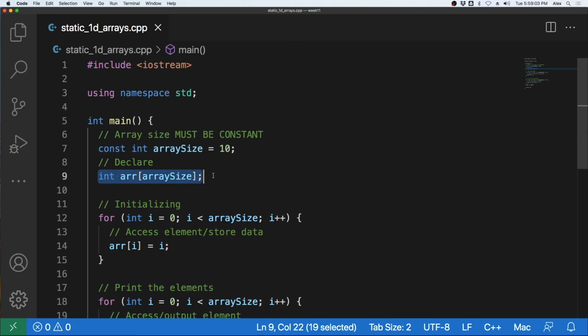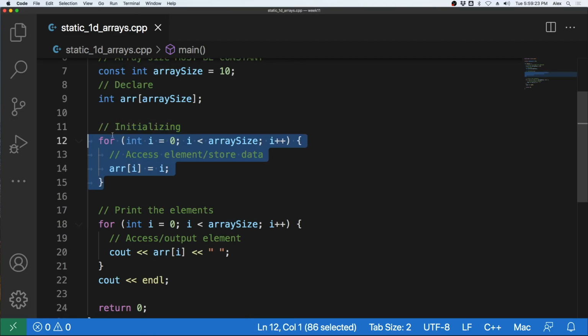And then here we declare the array, and we are making it an array of integers. We are calling it ARR, and we are making it the size of 10, which is stored in this constant array size. Right here, we are initializing the array in this for loop. We are going from the 0th element in the array to the array size minus 1 element of the array.